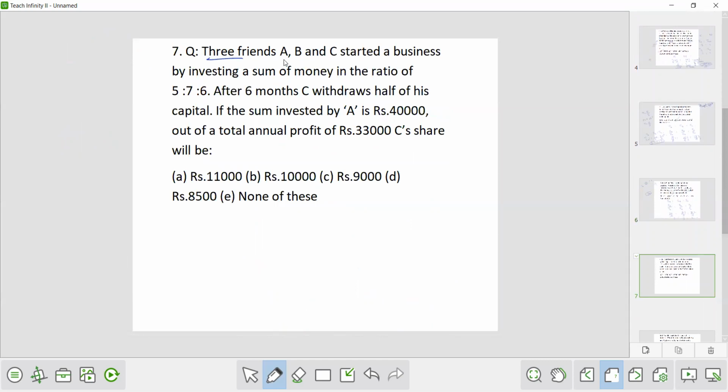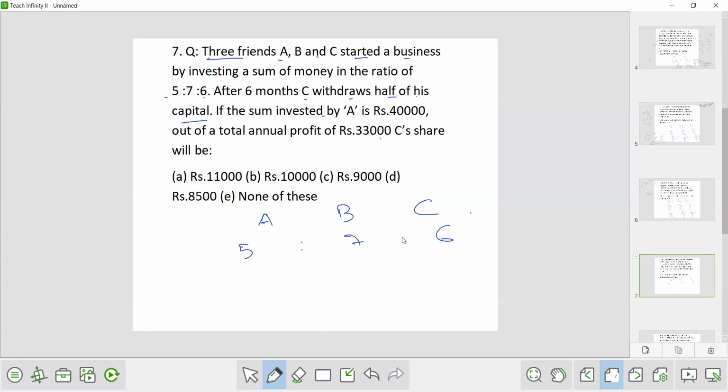3 friends, A, B, and C started a business by investing a sum of money in the ratio 5:7:6. After 6 months, C withdrew half of his capital. If the sum invested by A is 40,000 out of a total annual profit of 33,000, C's share will be, okay. So what is the amount invested by A, B and C in the ratio 5:7:6? But after 6 months, C withdrew half of his capital.